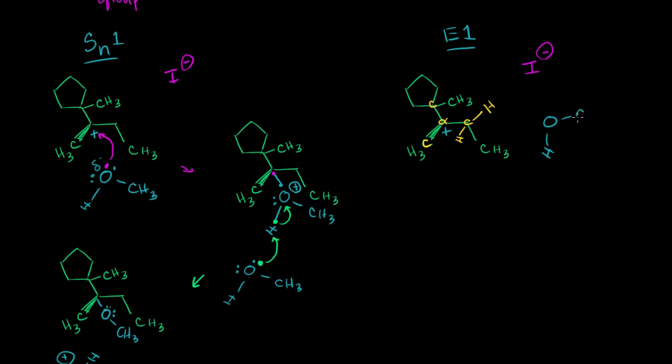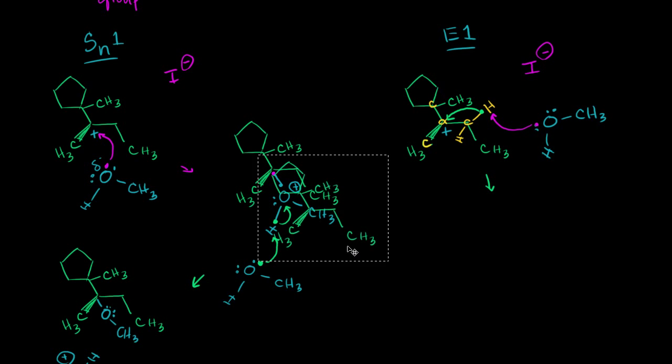That's a hydrogen. CH3 has some electrons right over here, has a partial negative charge. It will give one of the electrons to the hydrogen, just to the hydrogen proton. The hydrogen is not going to take its electron with it. That electron is then going to be given to the carbocation, to make it neutral, and it will form a double bond. So after that happens, we are left with something that looks like this.